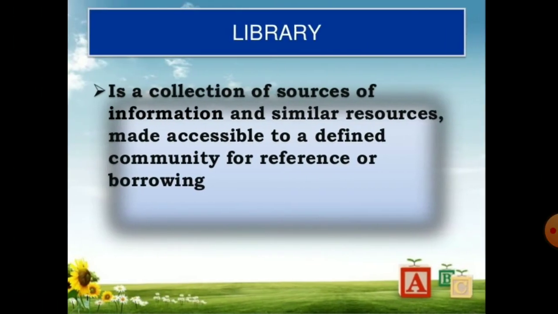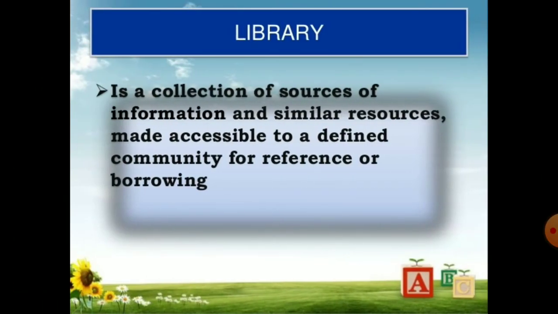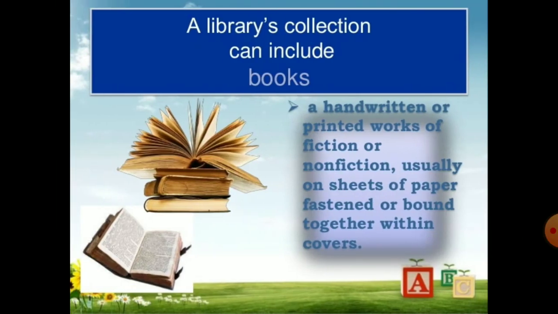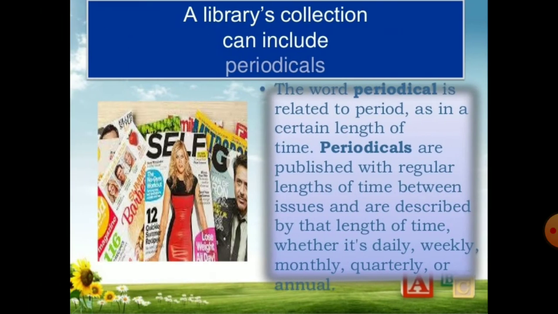What is a library? A library is a collection of sources of information and similar resources made accessible to a defined community for reference or borrowing. A library collection includes books. Books are handwritten or printed works of fiction or non-fiction, usually on sheets of paper, fastened or bound together within covers. A library's collection can include periodicals.